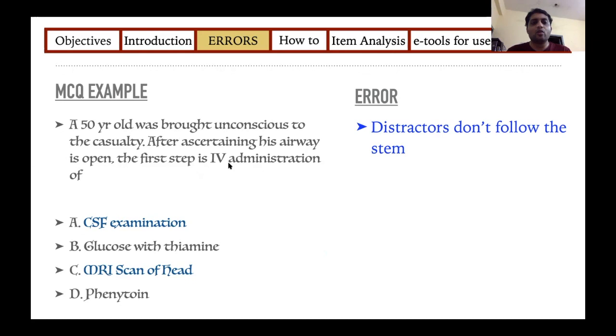So here they don't follow the stem. These investigations like CSF and MRI don't follow the stem, that is IV administration of. So these 2 answers are immediately eliminated by the student. So you must not have an MCQ where 2 answers have no meaning and can be immediately eliminated. Here the main reason is because it does not have continuity with the stem.